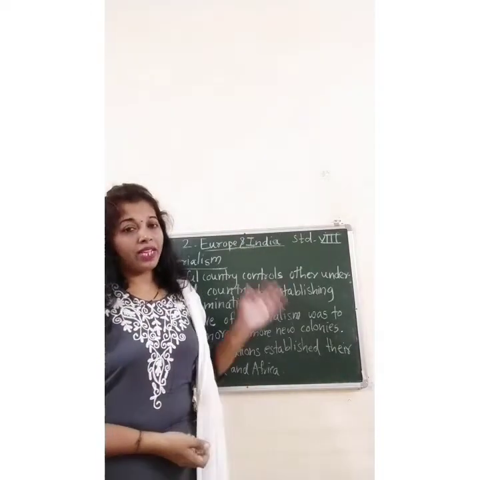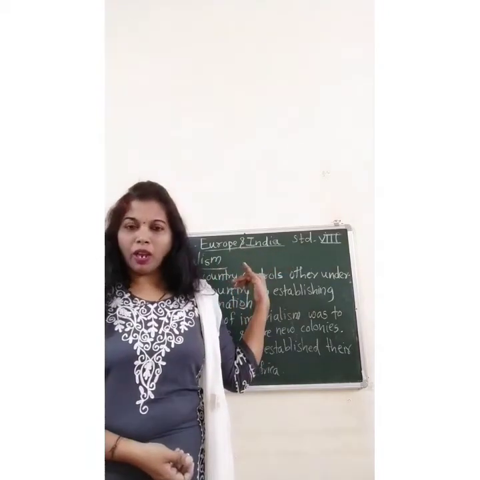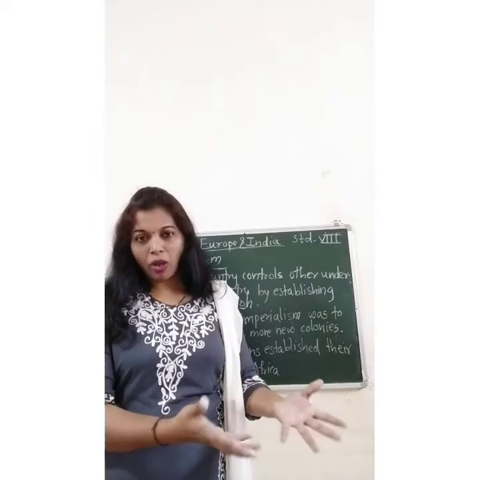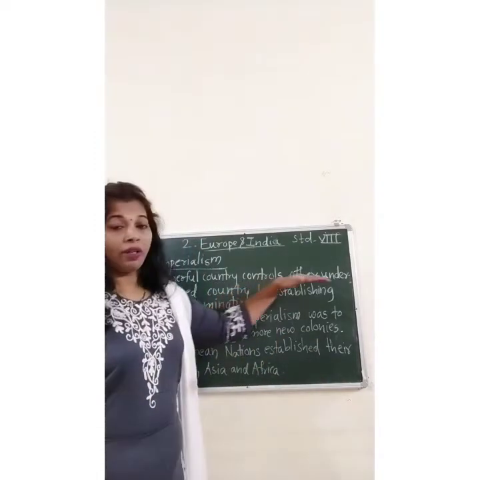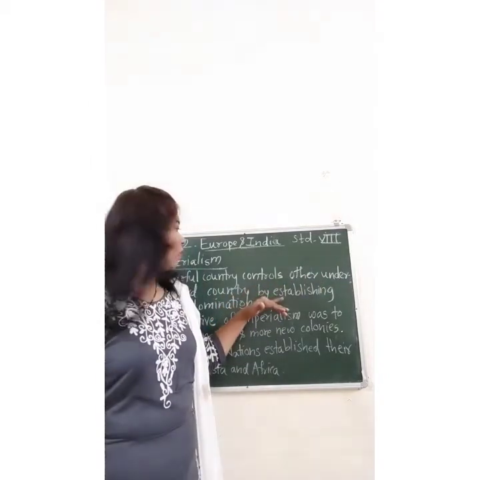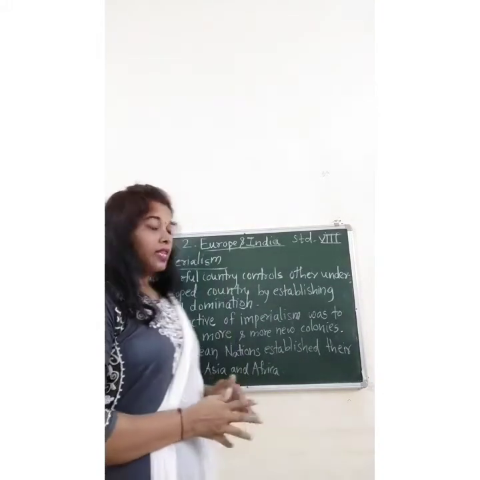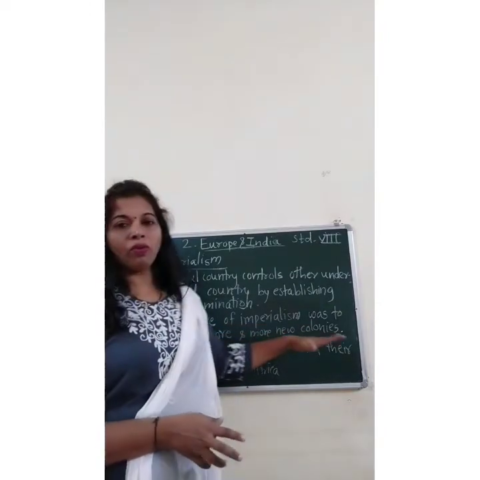Now the next topic is imperialism. Imperialism takes place because of colonialism, because any powerful country tries to dominate a weaker, underdeveloped country that is very weak. They try to establish overall domination over that country. That is the main reason. The second thing is that the objective of imperialism was to establish more and more new colonies.